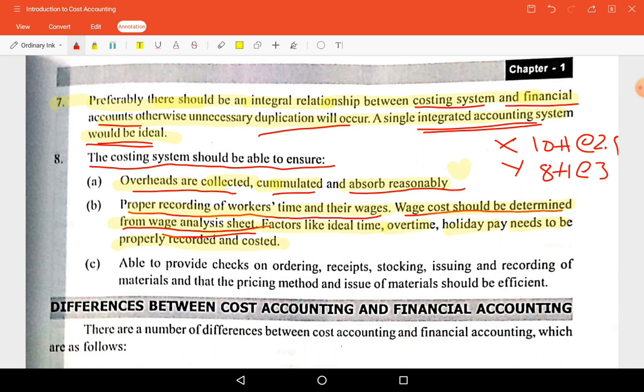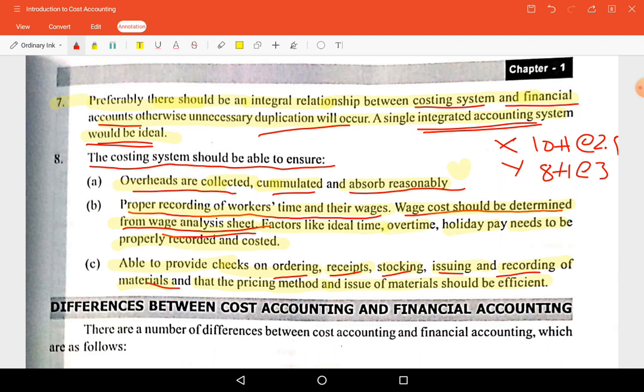So idle time should be recorded. The cost accounting system should be able to provide checks on ordering, receipts, stocking, issuing and recording of materials, and the pricing methods and issue of material should be efficient. So ordering, stock levels, receipt, stocking, issuing; there should not be excess stock in closing stock, so that inventory cost is low.